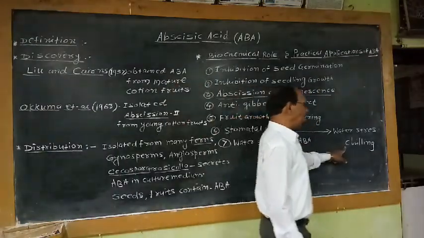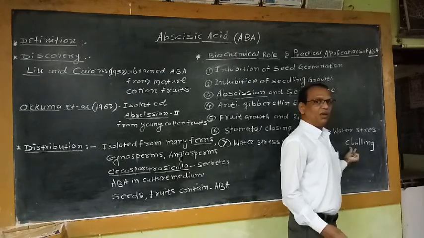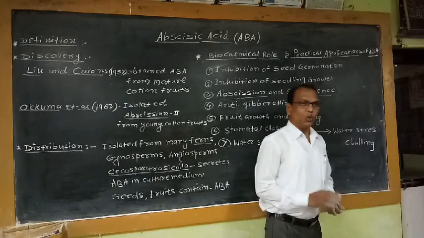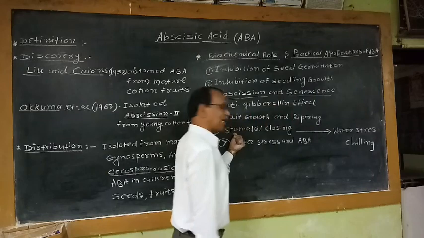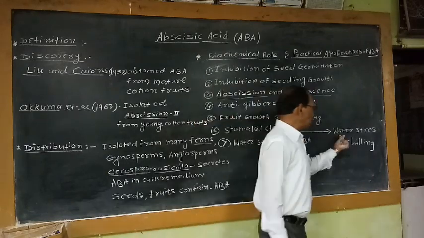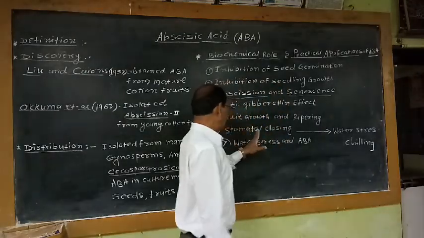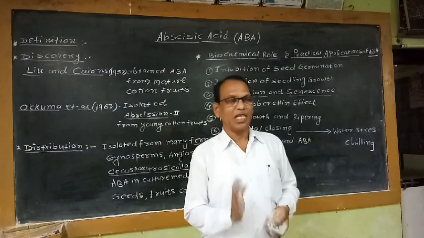As well as when plants are exposed to low temperature, that means the chilling effect. Due to excessive coldness or chilling, closing of the stomata takes place. Due to water stress also, stomata get closed. In the process of stomatal closing, this ABA plays an important role.